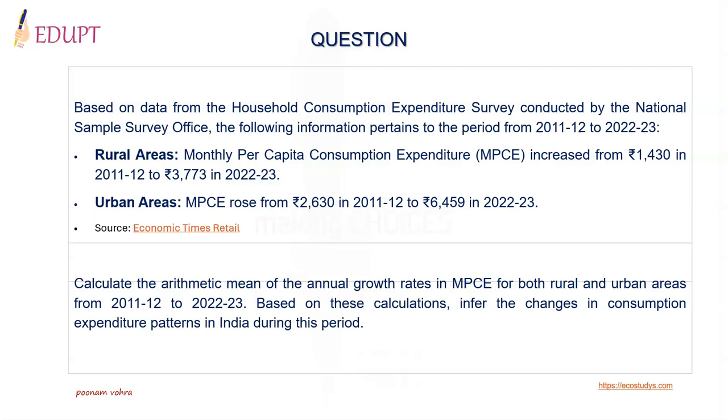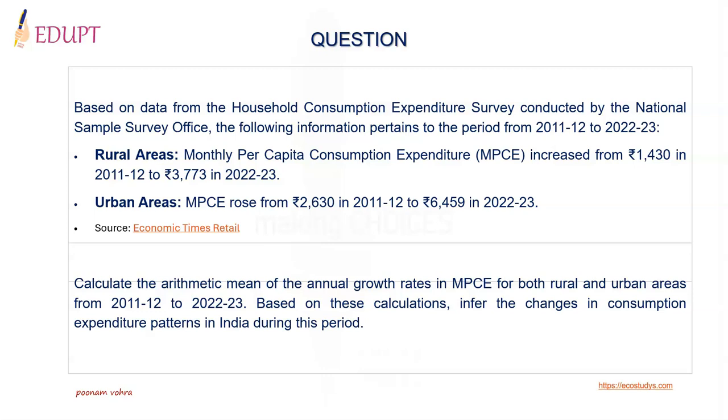For urban areas, monthly per capita consumption expenditure rose from 2,630 rupees in 2011-12 to 6,459 rupees in 2022-23. This information has been taken from Economic Times Retail.